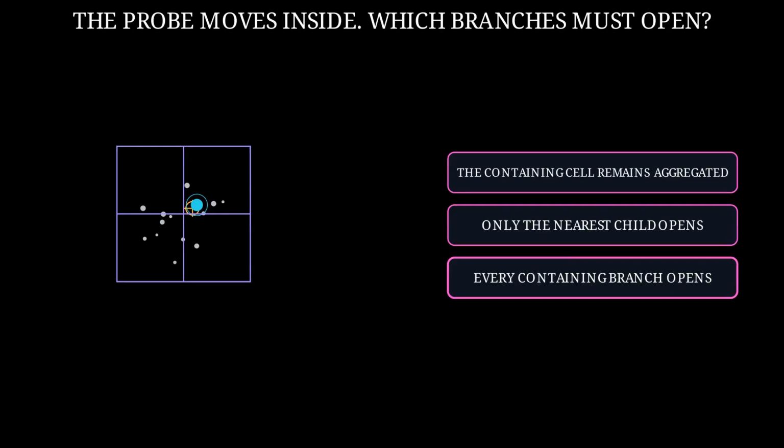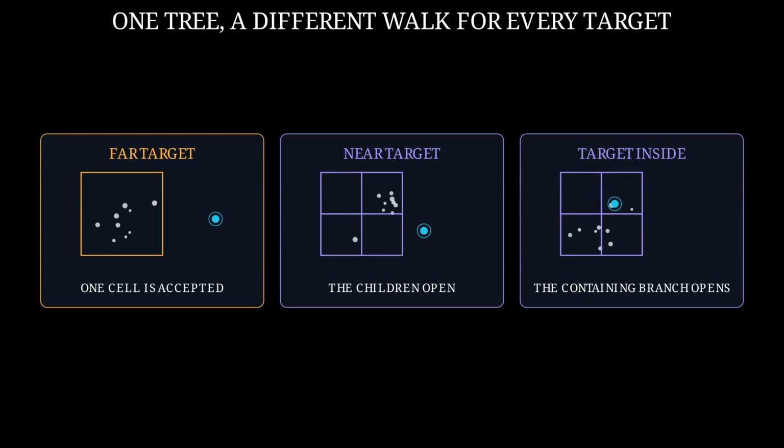Every containing branch should open, because an aggregate that includes the probe would give it a self-interaction. Exactly, every cell containing the target must open. Nearby sibling cells may also open because their size-to-distance ratios are too large. Far siblings can still collapse. One tree therefore produces a different set of accepted cells for every target body.